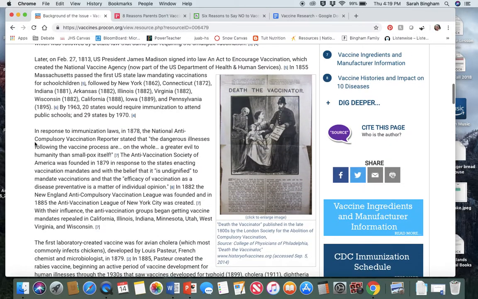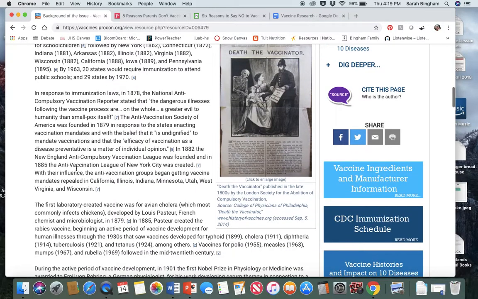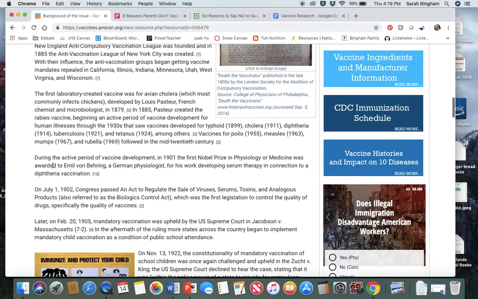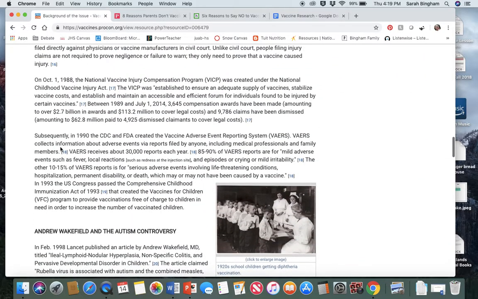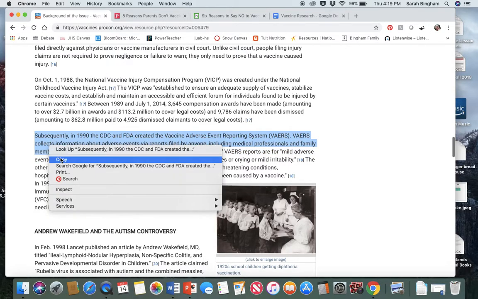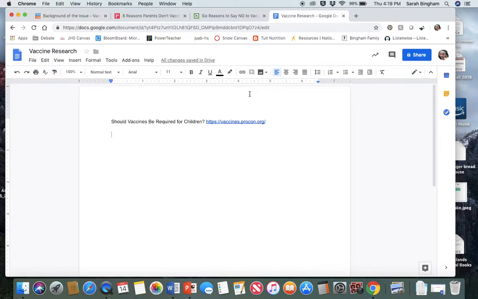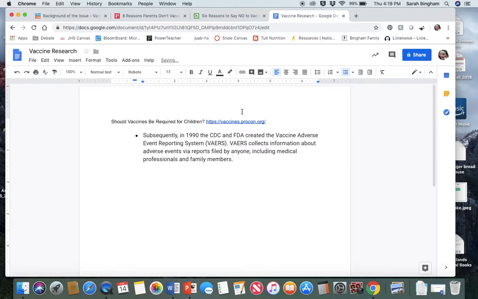Let's see. I could go through and read this. Let's say I want this piece. I think, oh, that's interesting. I could probably use that. I'm going to quote that. I would just simply highlight and copy that, and then paste that, and I probably want to indent it, or maybe even bullet point it, just to separate it, and I'm going to paste that in there, right?